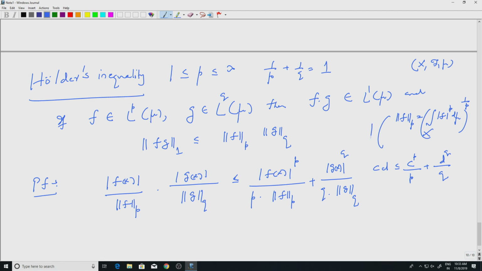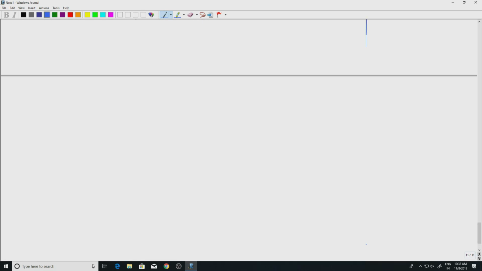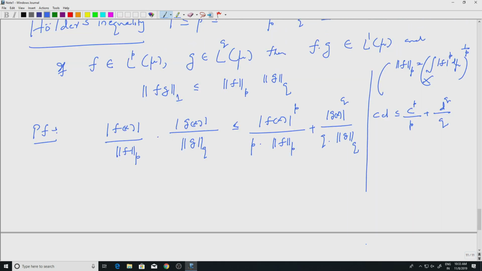Okay. So let's look at this carefully just to see if it is okay. So this is my C, okay, this is my D. So CD is less than or equal to C to the P by P. So what is C to the P by P?